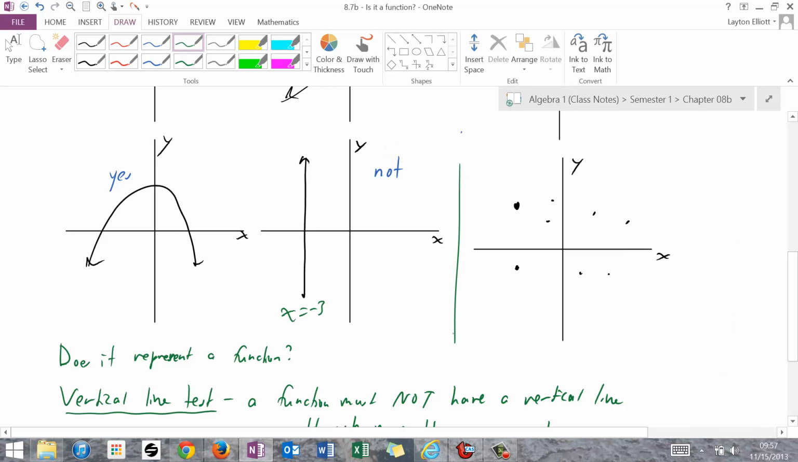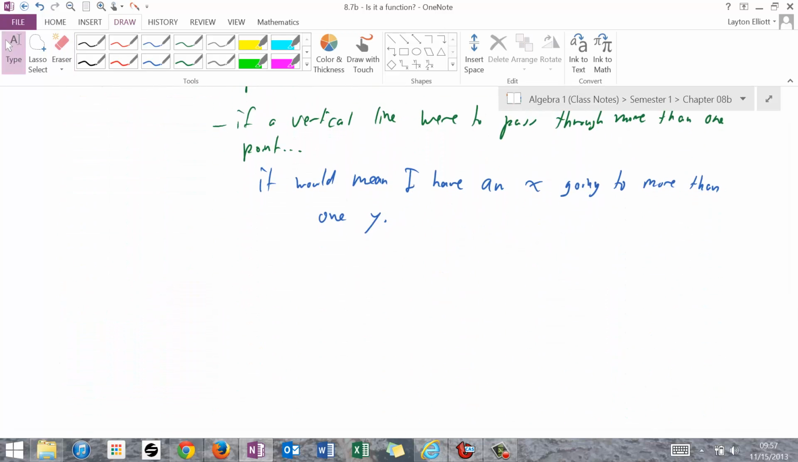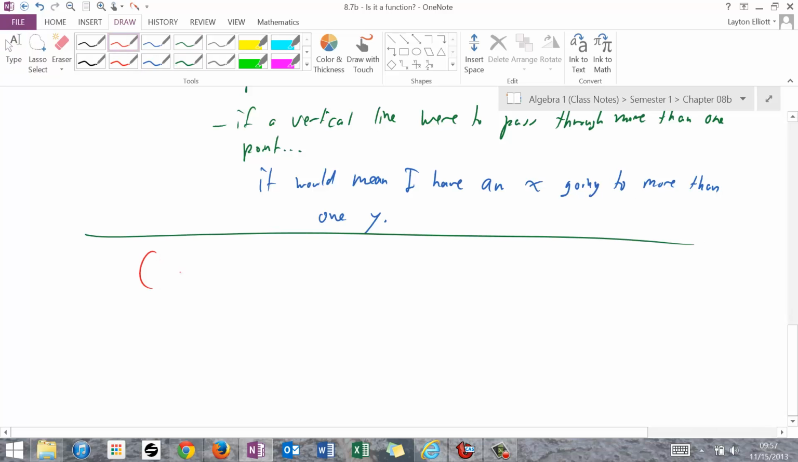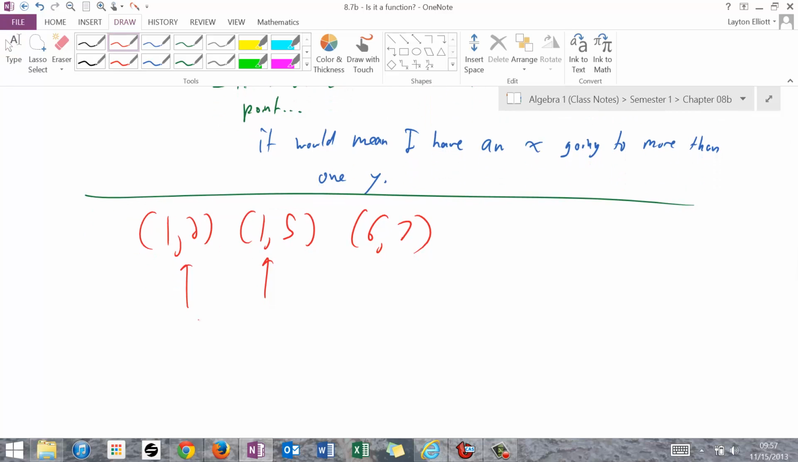Lastly, if I took that vertical line and I pass it left to right, right here with these 2 points on top of each other, it passes through more than one point. So this collection of ordered pairs would not be a function. If I list off the ordered pairs, we practiced this one yesterday. (1, 2), (1, 5), and (6, 7). Because I have an x going to more than one y, this one would not be a function.